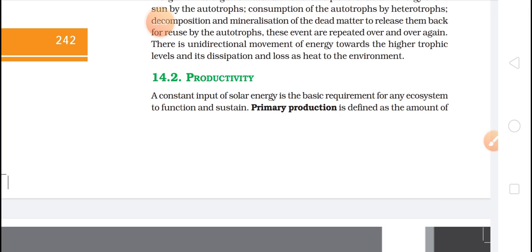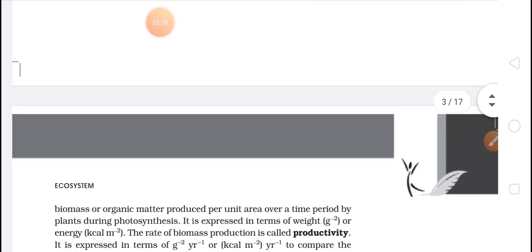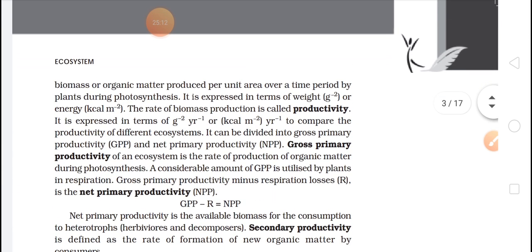A constant input of solar energy is the basic requirement for any ecosystem to function and sustain. Primary productivity is defined as the amount of biomass or organic matter produced per unit area over a time period by plants during photosynthesis. Productivity comes from the word produce, so we have to produce something, and what we are producing is energy.